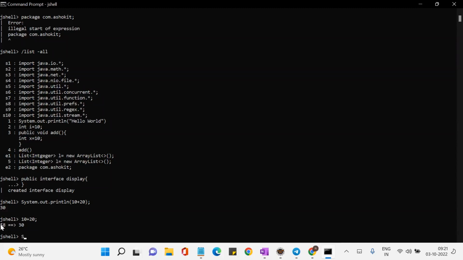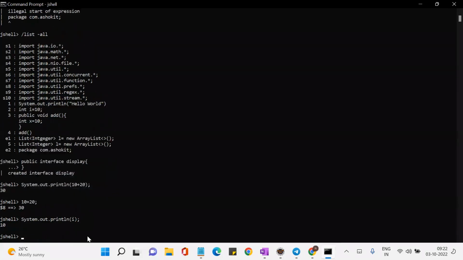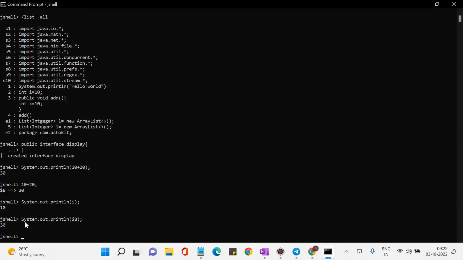Now, generally, if I want to do System.out.println(i), I can do it, correct? So i is nothing but what? Here i = 10. So let me see the output. See, it is printing 10. Similarly, System.out.println, what is the scratch variable here? $8. So let us do $8. See, it will print the output. That means a variable that is created by the JShell is called a scratch variable or implicit variable.